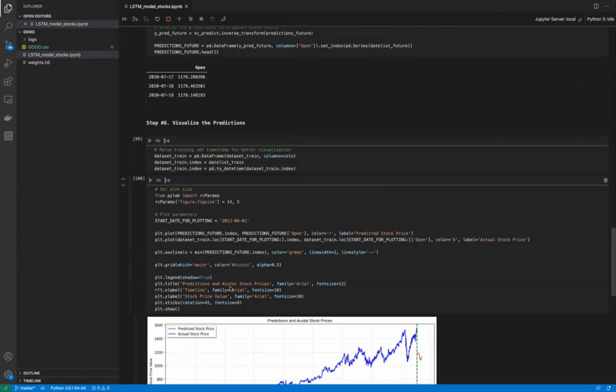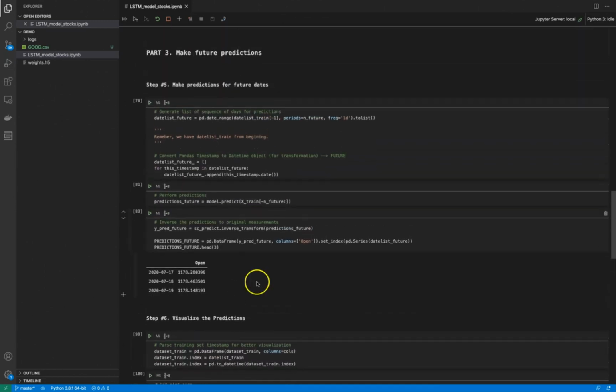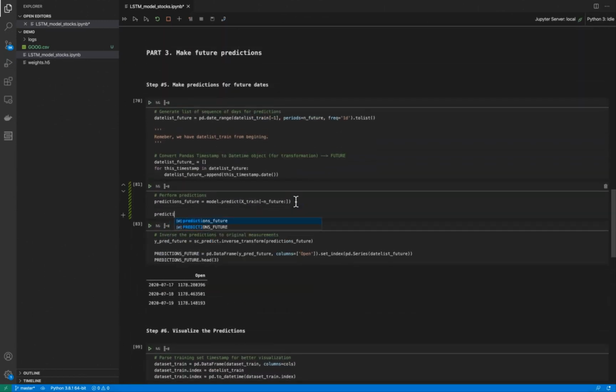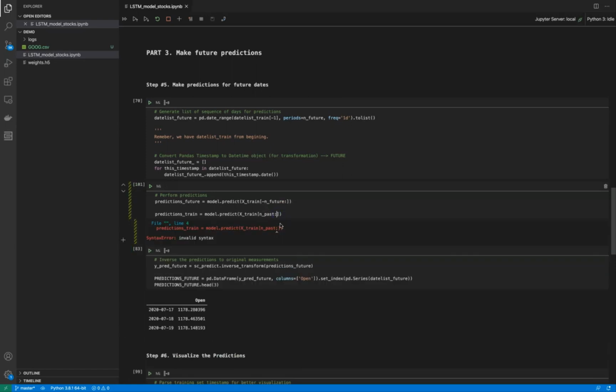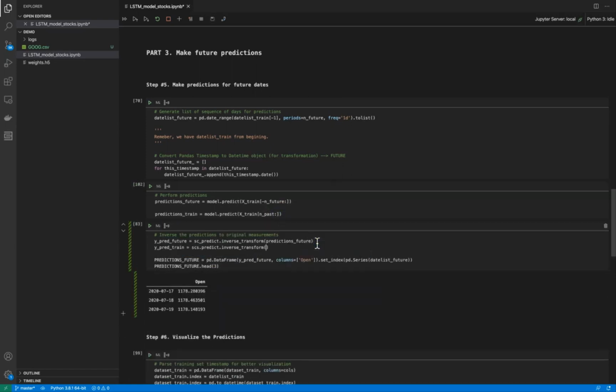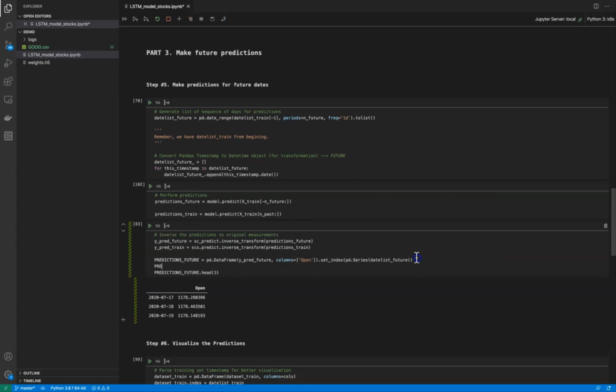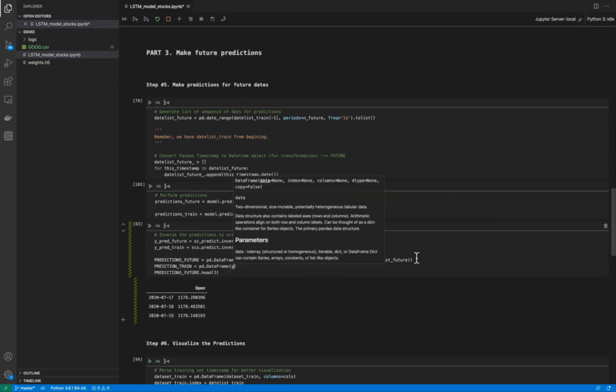Okay, looking good. And now I want to add one more line to our visualization. It is predicted values for our training set, not for the future. Why? I want to understand how my model performed during the training. I will make the extra prediction for the training period in the same way I did for the future prediction, by using the scikit-learn predict method and then structuring data into a pandas data frame.